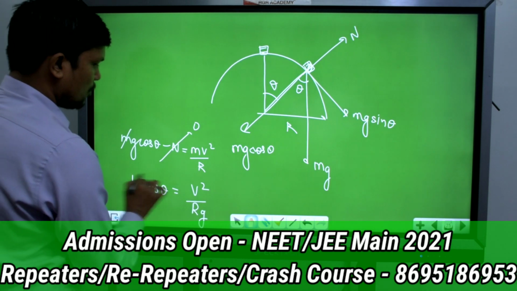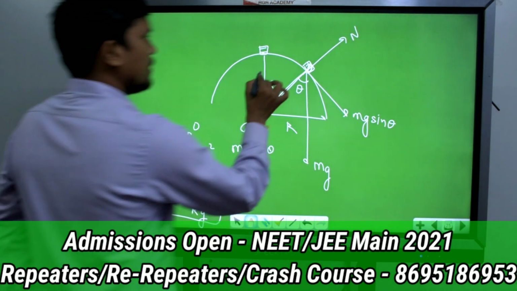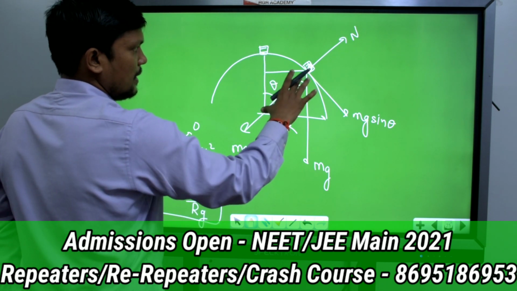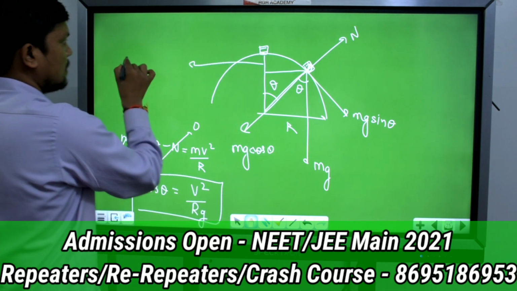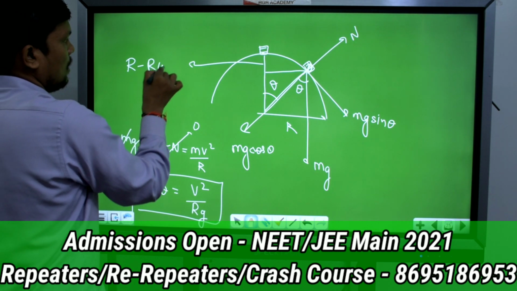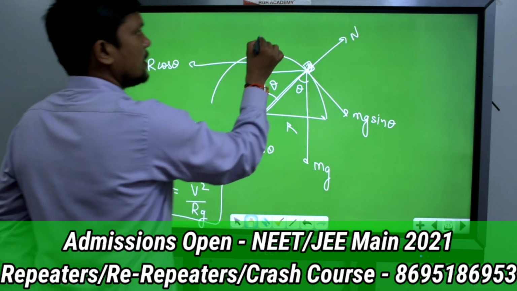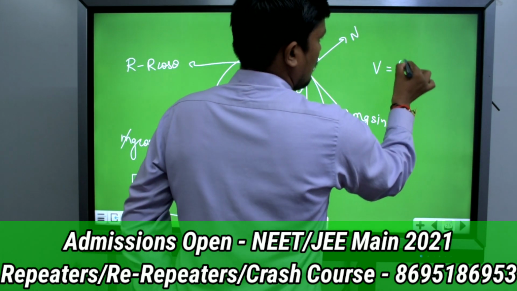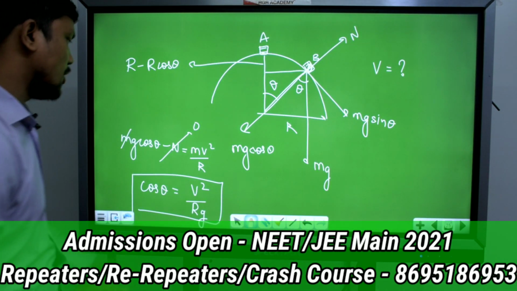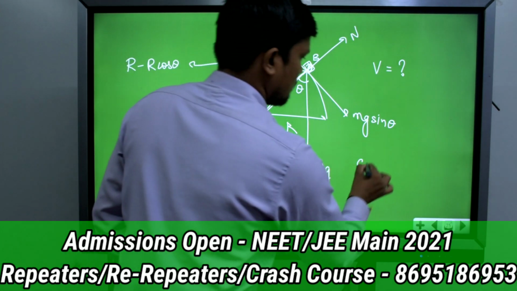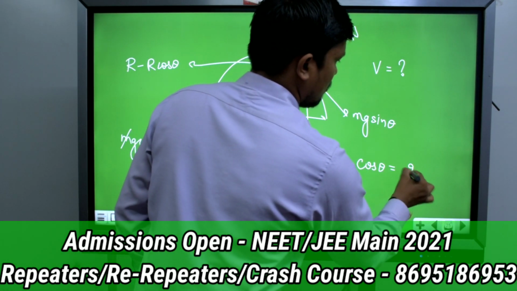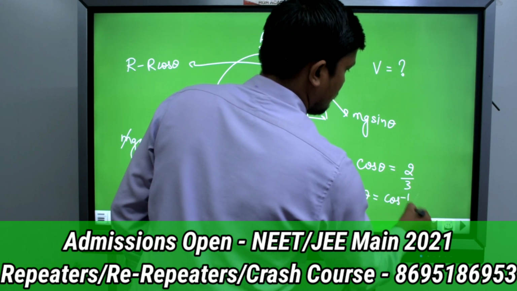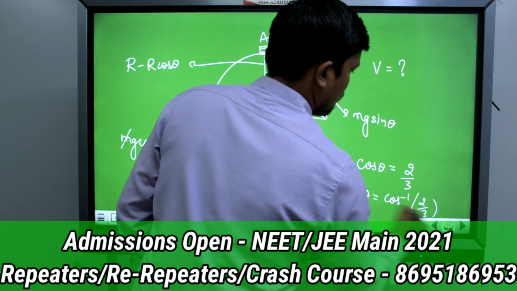Actually our aim is to calculate v. So how can we calculate v? This total length is r, so this one will be r cos theta. So this height will be how much? r minus r cos theta. So you can use energy conservation from point A to B and calculate the velocity. After calculating the velocity and replacing it here, the answer you will get is cos theta equal to 2 by 3, or theta equals cos inverse 2 by 3.